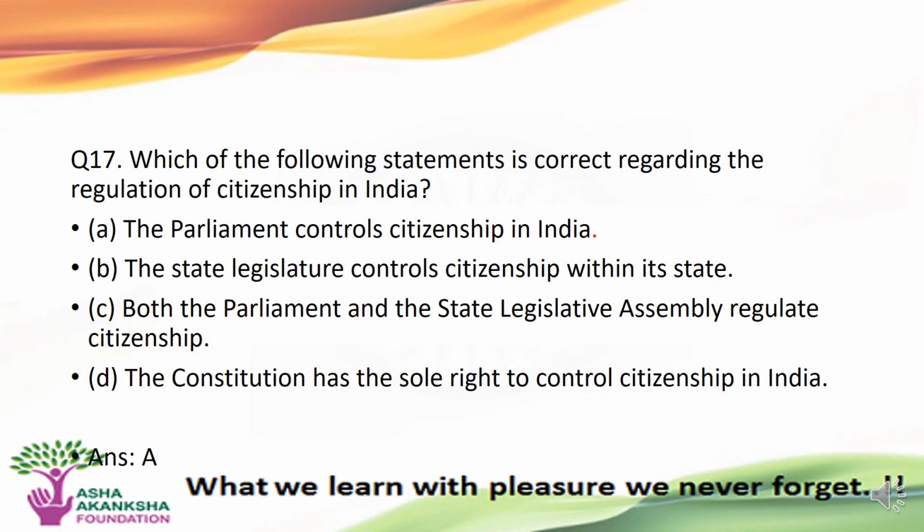The next question is, which of the following statements is correct regarding the regulation of the citizenship in India? Options are A. The Parliament controls the citizenship in India. B. The state legislature controls the citizenship within its state. C. Both the Parliament and the state legislative assembly regulate citizenship. D. The Constitution has the sole right to control citizenship in India. The correct answer to this question is option A, that is, Parliament controls the citizenship of India.